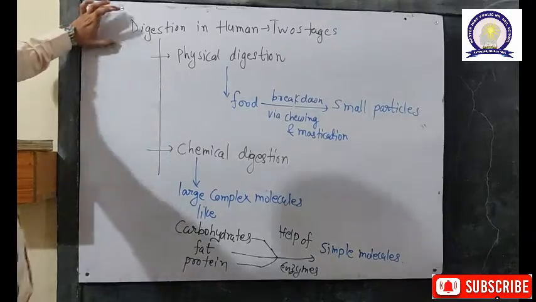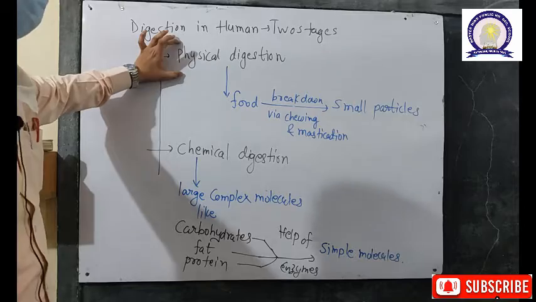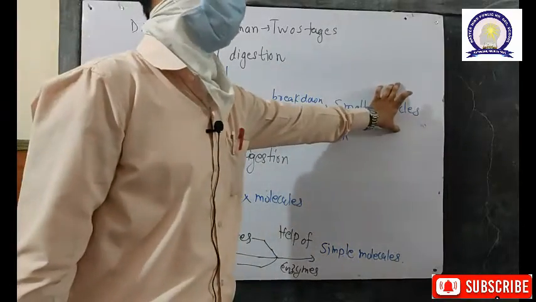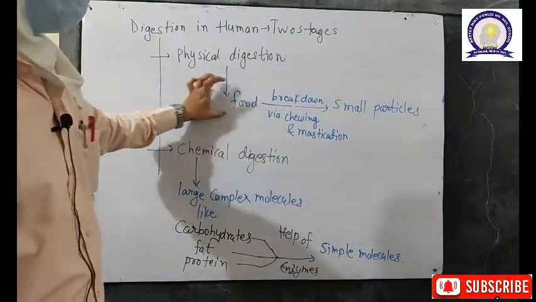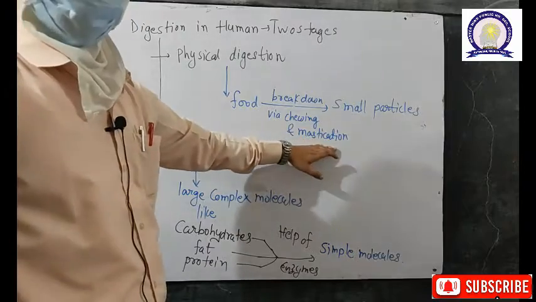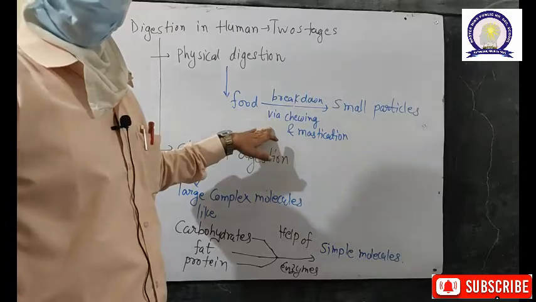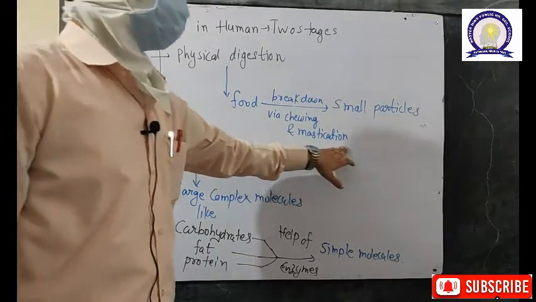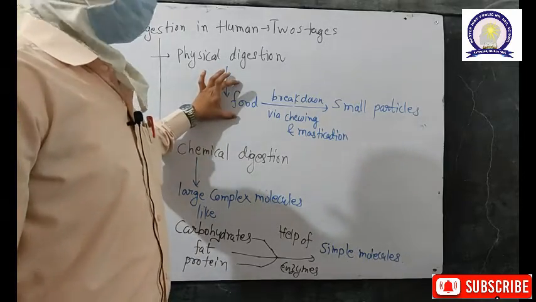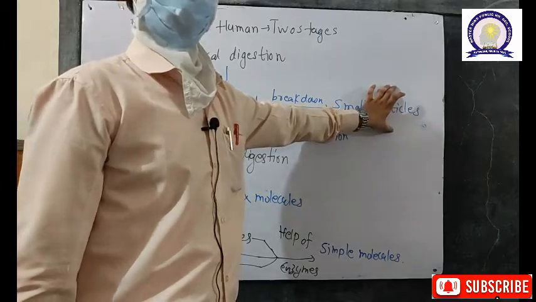In human digestion, there are two steps. The first step is called physical digestion. In physical digestion, food is broken down into small particles for the further digestion process. This process is called chewing, or mastication. In the oral cavity or buccal cavity, we chew the food with our teeth with the help of saliva and the tongue. Why mastication? We convert large food particles into small particles for the purpose of digestion.